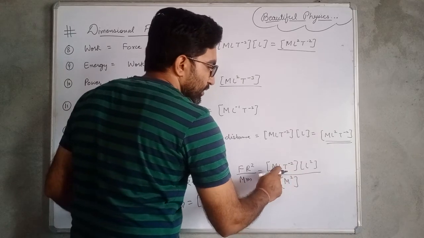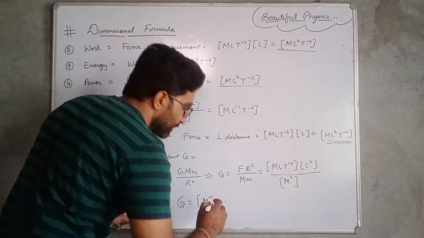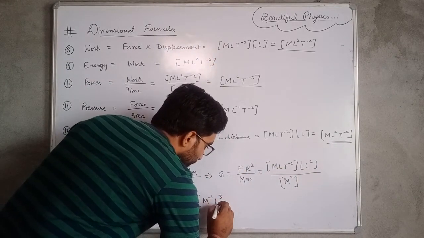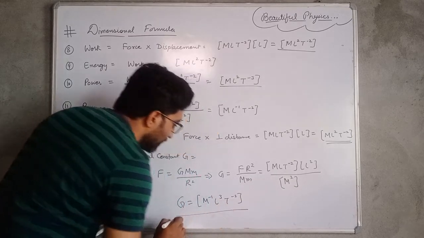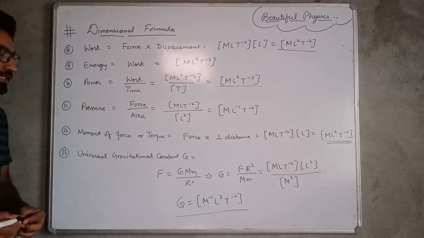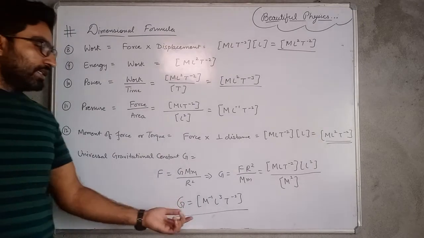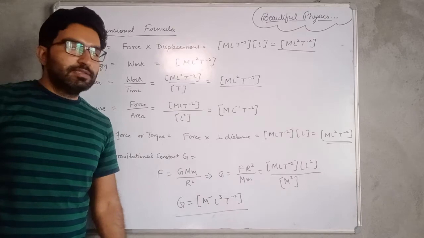For L, 1 power is there and 2 powers are there, so it is L cube, and for time T minus 2. So the dimensional formula for universal gravitational constant is M minus 1 L3 T minus 2.